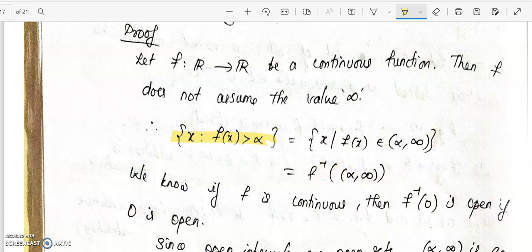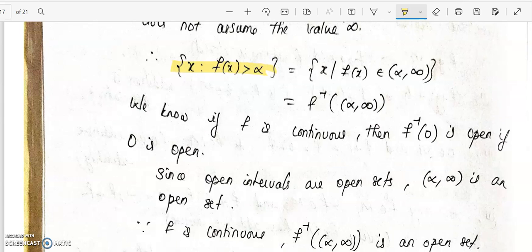We know that every Borel set is measurable. Now all open sets are Borel sets. So since f inverse of (alpha, infinity) is an open set, it is a Borel set. And all Borel sets are measurable. So therefore f inverse of (alpha, infinity) is measurable. Now f inverse of (alpha, infinity) is our set of x such that f(x) greater than alpha.